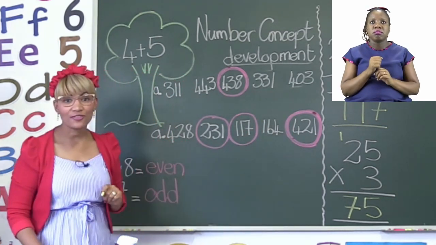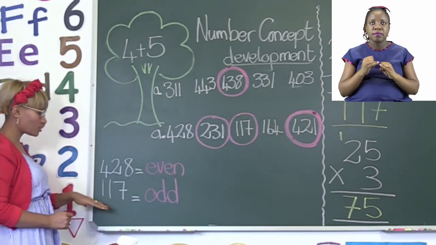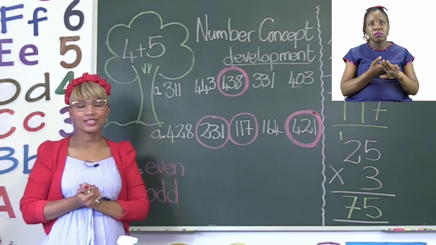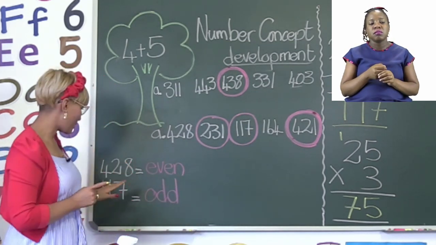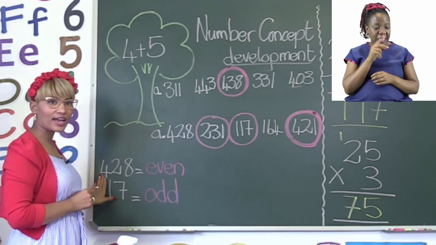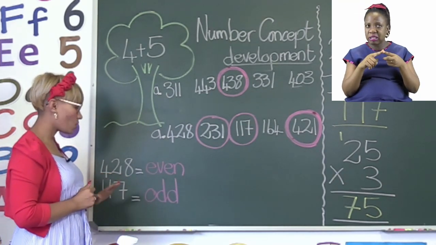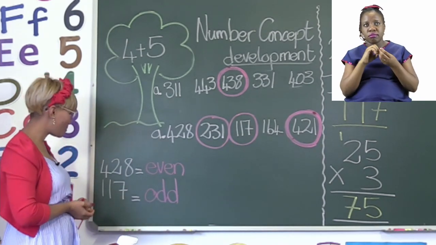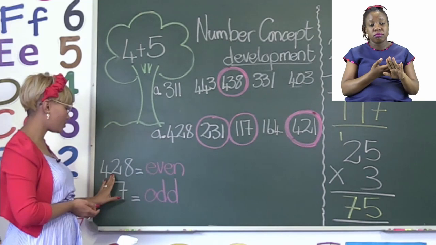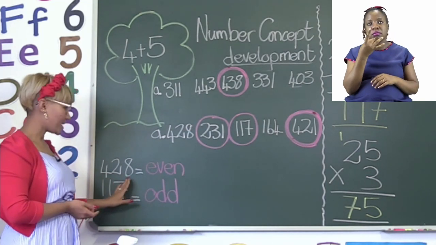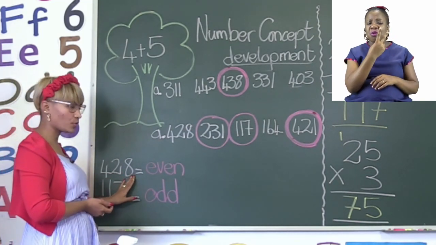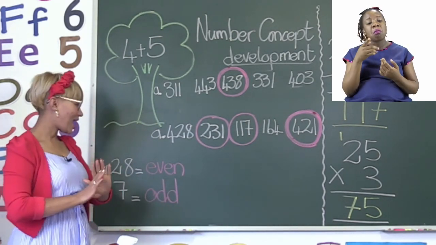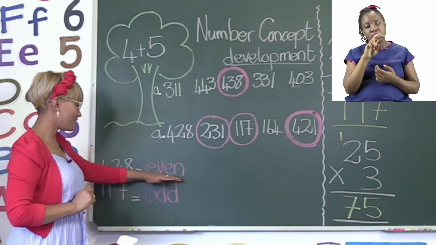Now for the last part of the activity, you will see here on the board, I did 2 examples for you. So here what you have to do, boys and girls, is look at the number and then decide, is it an odd number or is it an even number? Now the first of the 2 examples I did on the board is the number 428. Is 428 odd or even? It is an even number.